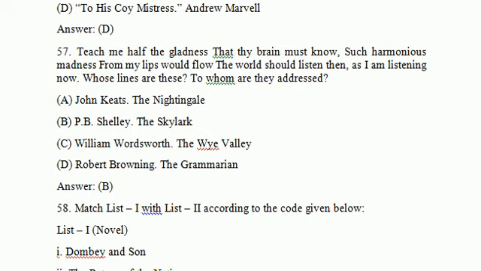'Teach me half the gladness that thy brain must know, such harmonious madness from my lips would flow, the world should listen then, as I am listening now.' Whose lines are these? To whom are they addressed? It is another important question. These are very important lines. So option B, P.B. Shelley wrote these lines in To a Skylark. So you have to remember this. Let's see the next question.